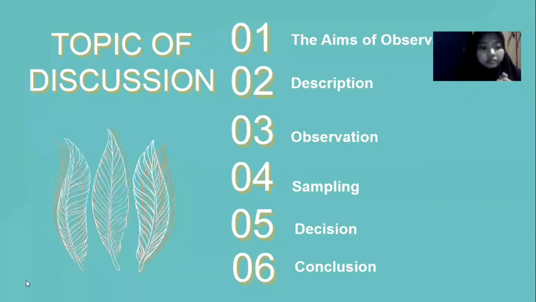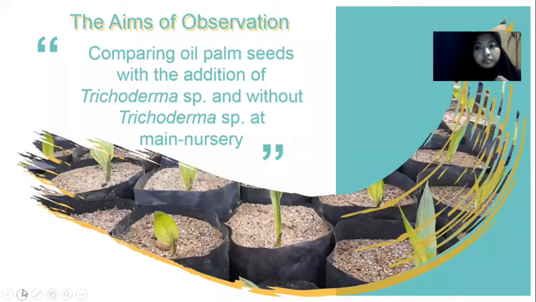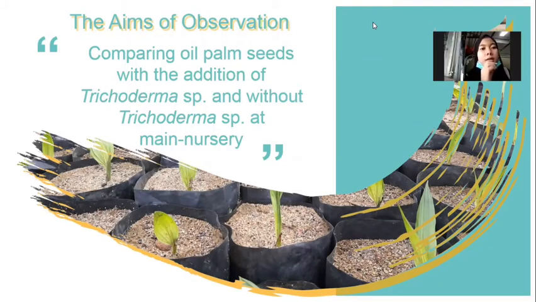As for the topics of discussion, the first is the aims of observation, then description, observation, sampling, decision, and then conclusion. The aim of observation is comparing oil palm seedlings with the addition of Trichoderma sp and without Trichoderma sp at the main nursery.